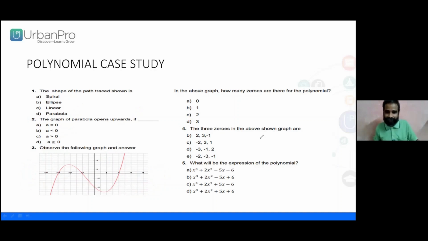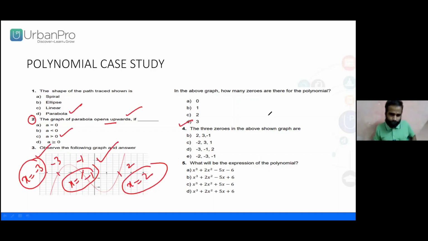Go ahead. The zeros of the above are shown in the graph. Just now we have written, right? What are they? 2, minus 1, minus 3. Can you locate 2, minus 1, minus 3? Is this the one? Obviously, option D is the right one. Minus 1, left side, minus 3. Yes, exactly. Done.